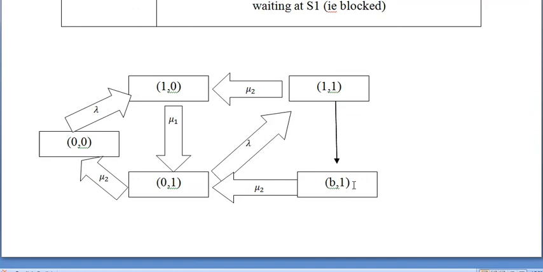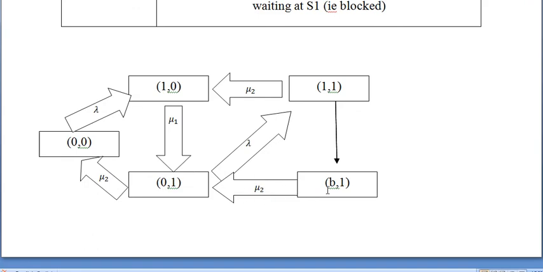From B comma 1, another possible move is to 0 comma 1. This means the blocked customer waiting at server 1 can pass on to the second server only when the second server finishes its service. Therefore, if the customer finishes his service at the second server, at service rate mu2, he leaves the system.